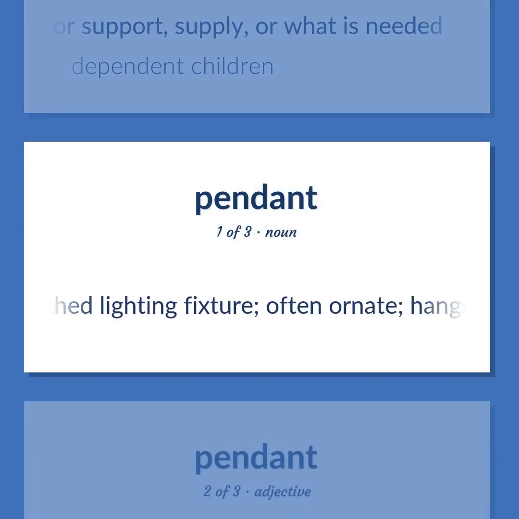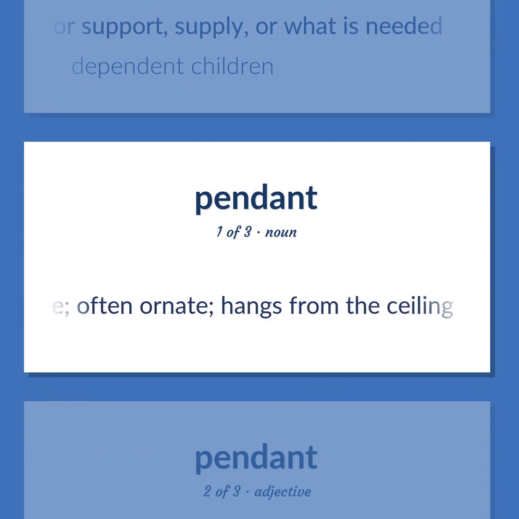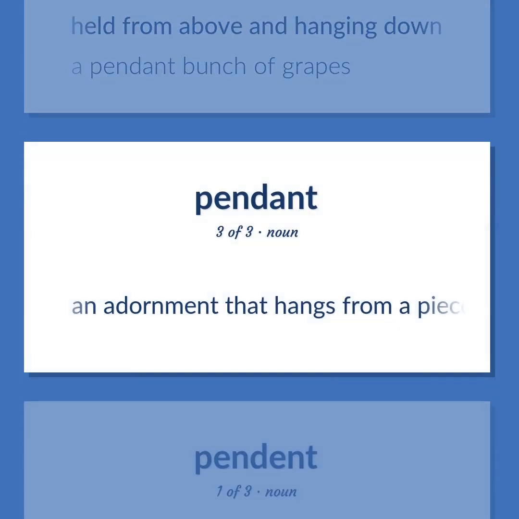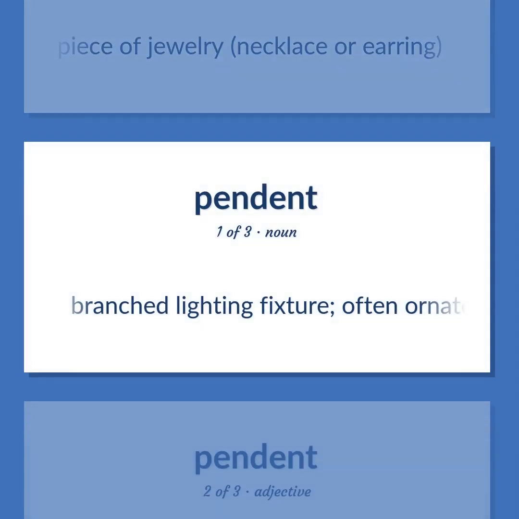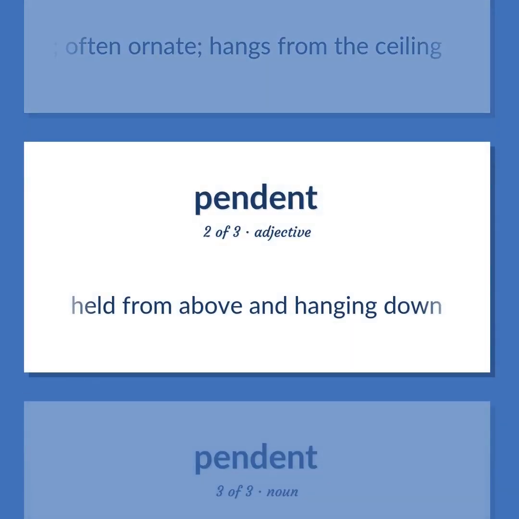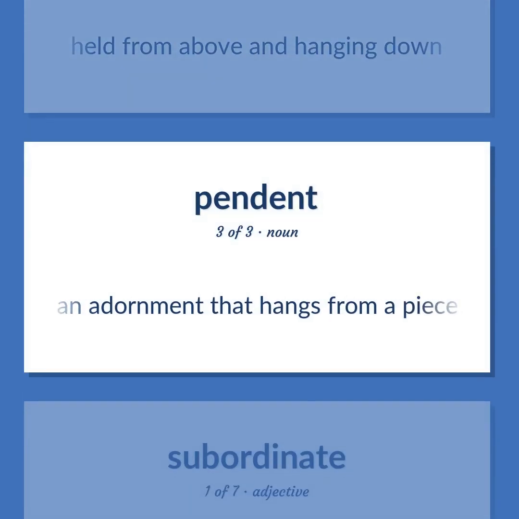Branched lighting fixture, often ornate, hangs from the ceiling. Held from above and hanging down. A pendant bunch of grapes. An adornment that hangs from a piece of jewelry, necklace or earring. Branched lighting fixture, often ornate, hangs from the ceiling. Held from above and hanging down. An adornment that hangs from a piece of jewelry, necklace or earring.